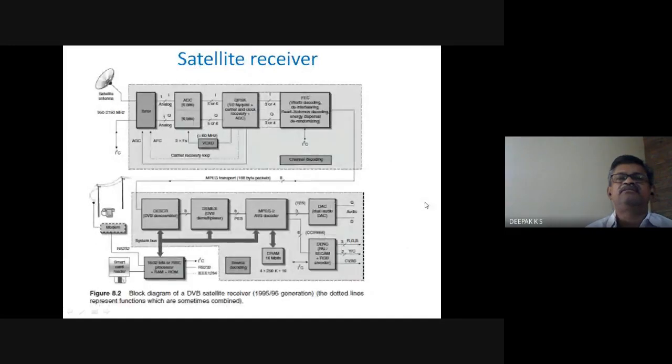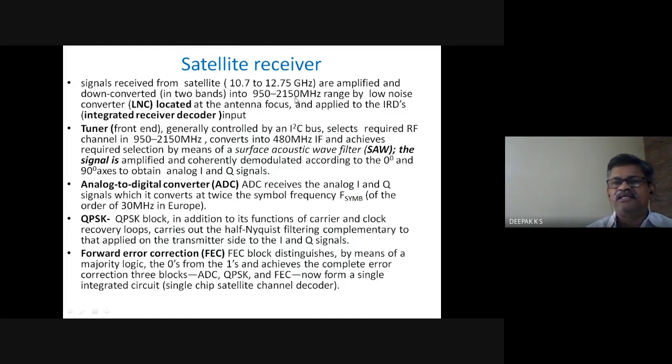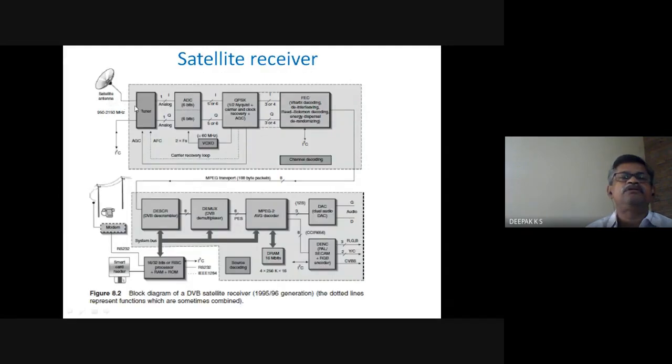So in satellite, this is the figure. Here, the initial portion: signals are received from the satellite, in the C band or K-band, high gigahertz, and are amplified and down converted to a lower band by the low noise converter located at the antenna focus. That is what I have told, and applied to the integrated receiver decoder input.